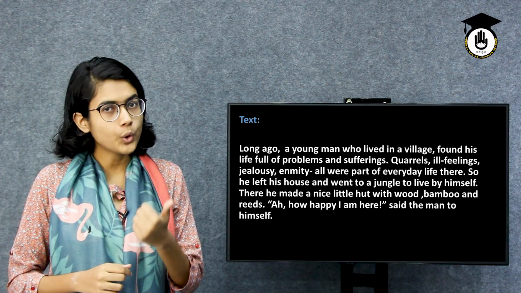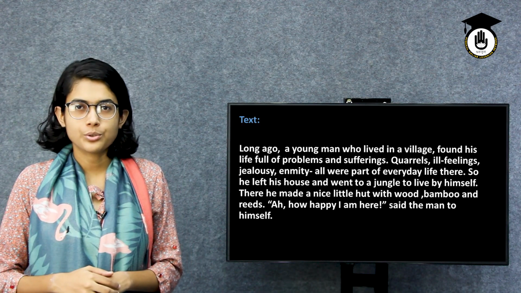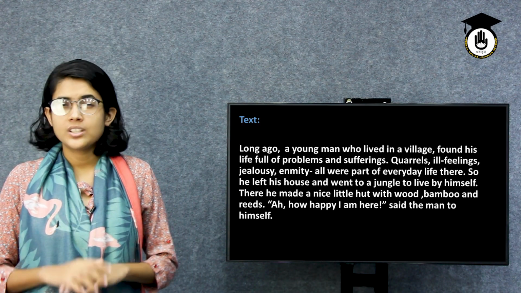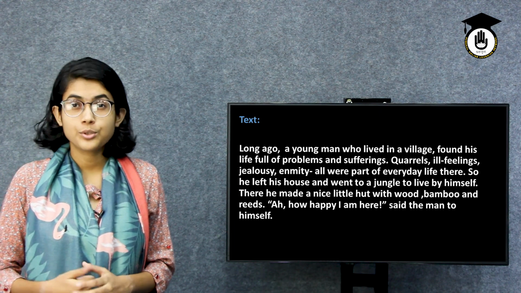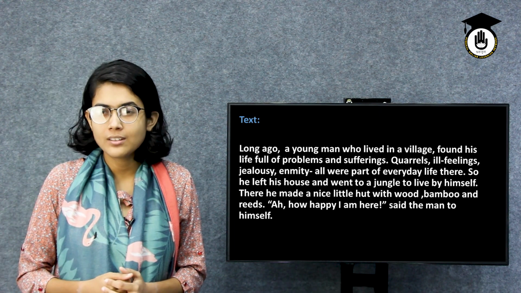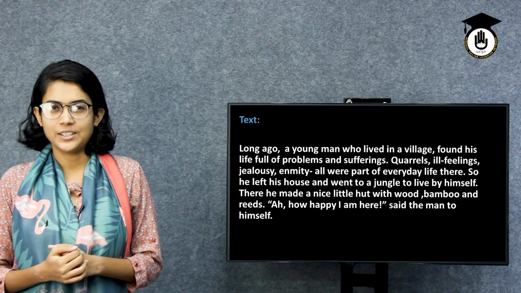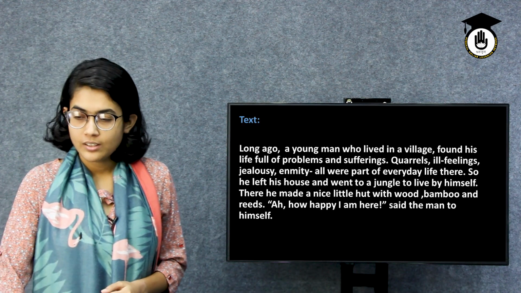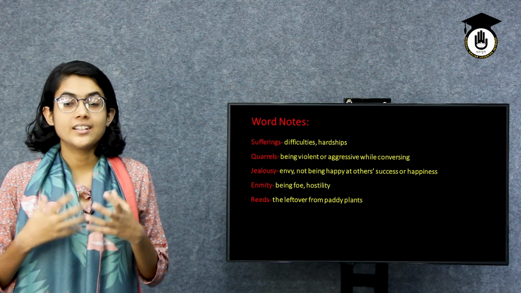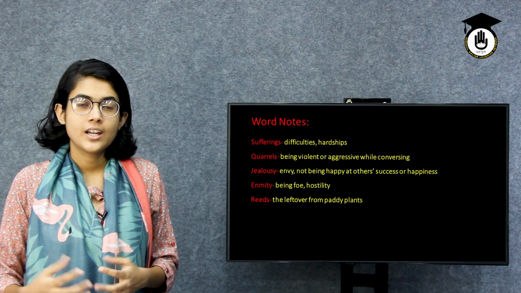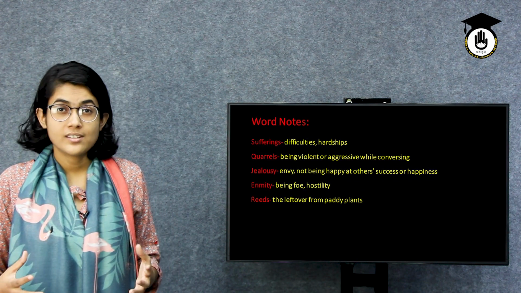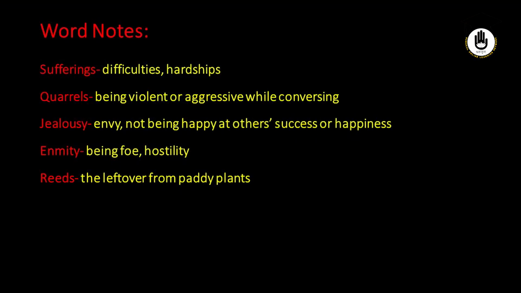But before going to the next part of the story, have you found any word difficult to understand? Like sufferings. Do you know what sufferings means? Sufferings mean the hurdles or the difficulties, hardships that we face in our day-to-day life. There are so many problems we face and that might make our time very hard.